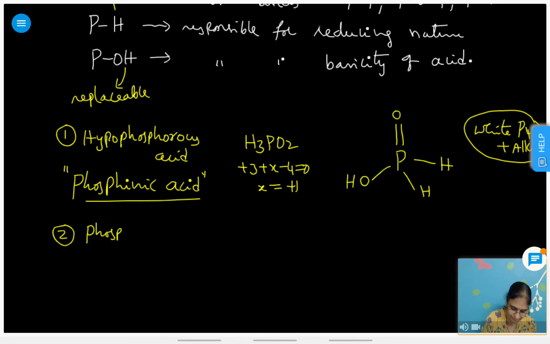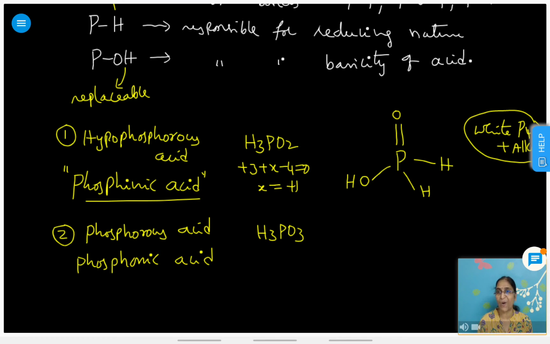Phosphorus acid or orthophosphorus acid, or it is also called phosphonic acid, PHONIC, phosphonic acid. That is H3PO3. I think I need not explain it now. You can write on your own. Compulsory bonds are P double bond O and POH, right? These are the 2 compulsory.